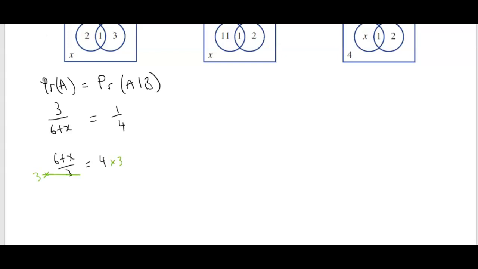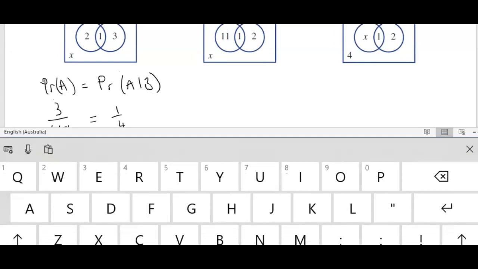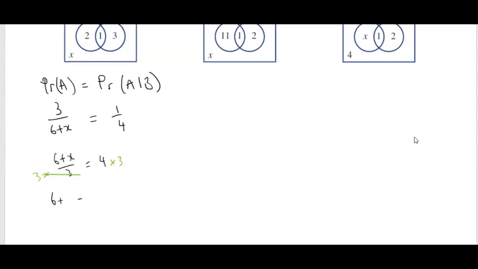All right, multiply both sides by 3. So that cancels out. Let's just rub that out. 6 plus X equals 4 times 3, which is 12. Then subtract 6 from both sides. So X is equal to 6. And you can always check your answer. So 3 over 6 plus X, so 3 over 12, is that equal to a quarter? Yes, it is. So x must be equal to 6.